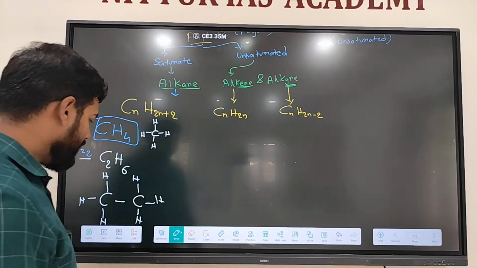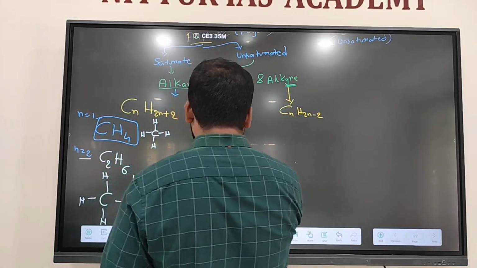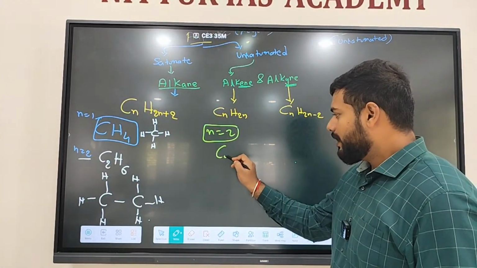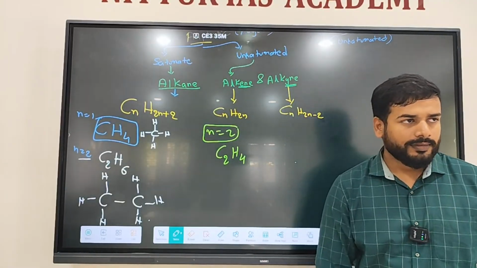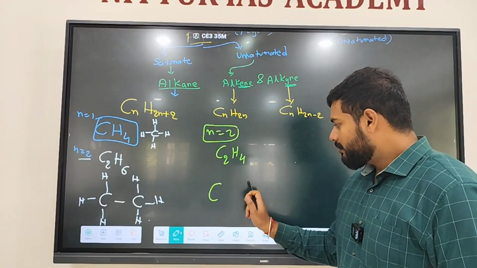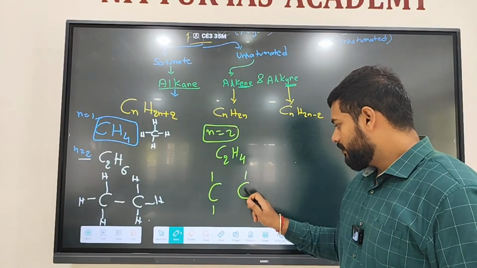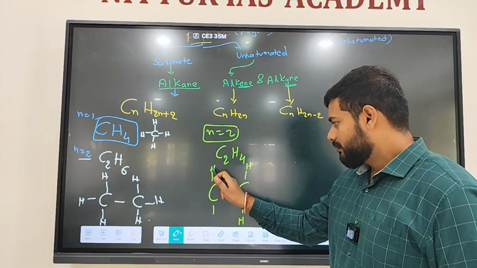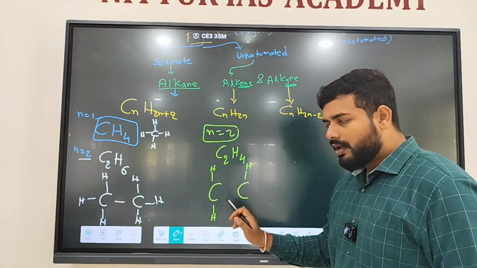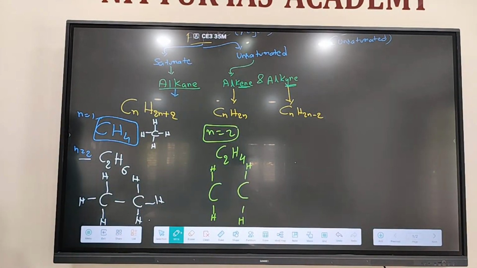Carbon-carbon single bond, so it is a saturated hydrocarbon. Then alkene. Let's say n is equal to 2. We will get C2H, 2 twos are 4, C2H4, right? Between carbon and carbon there should be a double bond so that 4 bonds will complete, right?